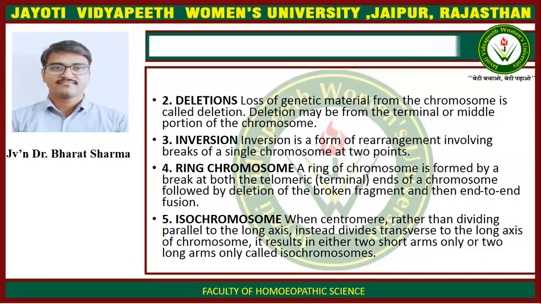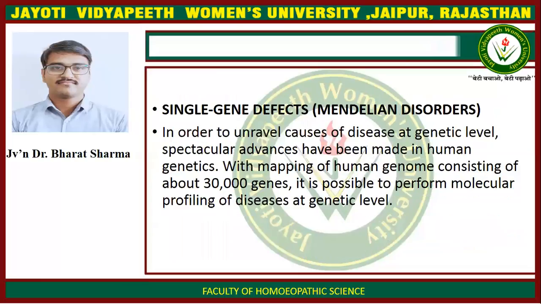Fourth is ring chromosome. A ring chromosome is formed by a break at both the telomeric ends of the chromosome, followed by deletion of the broken fragments and then end-to-end fusion. Isochromosome: when the centromere, rather than dividing parallel to the long axis, instead divides transverse to the long axis of chromosome, it results in either two short arms only or two long arms, also called isochromosomes.